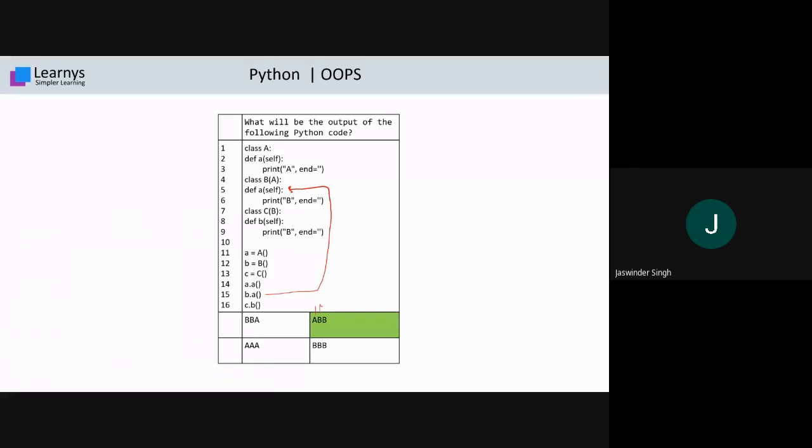After that, we have statement number 16 where we call c.b. So this function b is called. Inside this, they write print b. So A, B, B. I believe any student will give the answer triple B, D option.